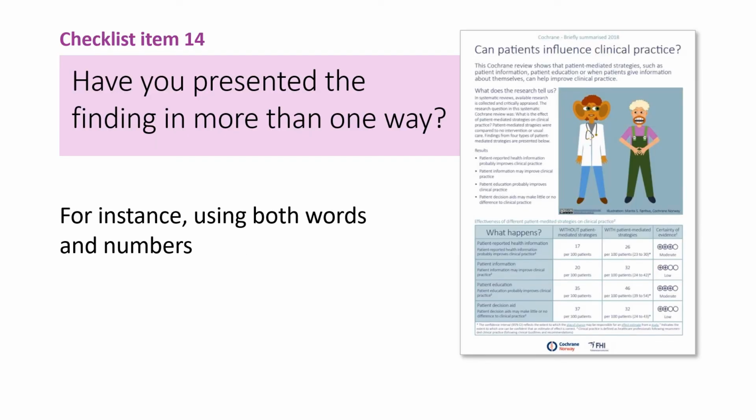In checklist item number 14, we look at how to present findings in more than one way. As you can see from the summary on the right-hand side, the summary is presented both with text and with an extra layer with figures from the review. People may prefer a combination of words and numbers when reading about Cochrane reviews. Seeing findings presented in both words and numbers may also help people feel more confident in their understanding of the numbers.